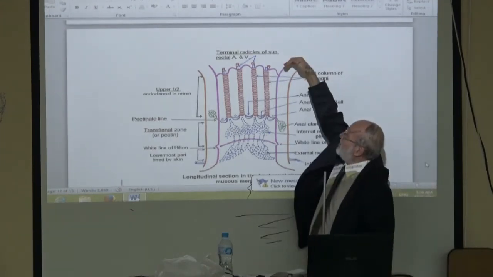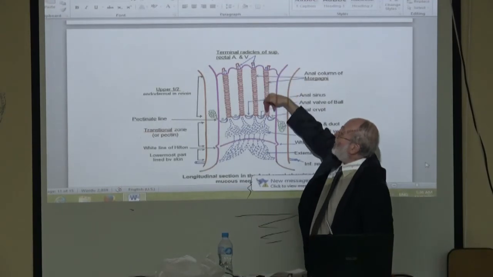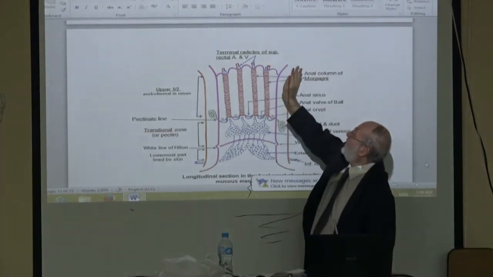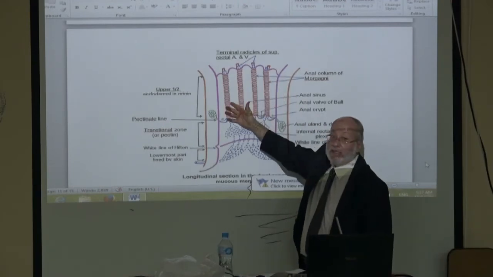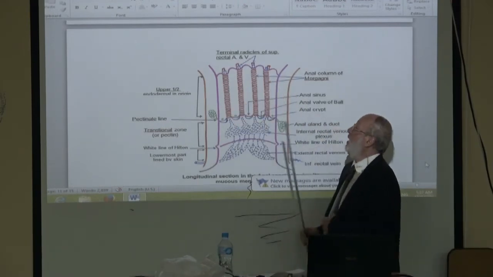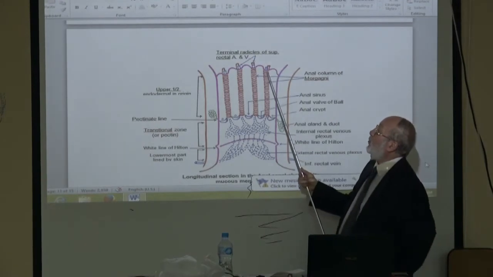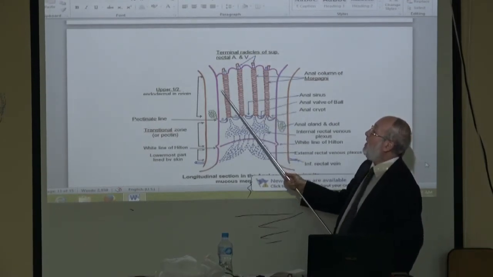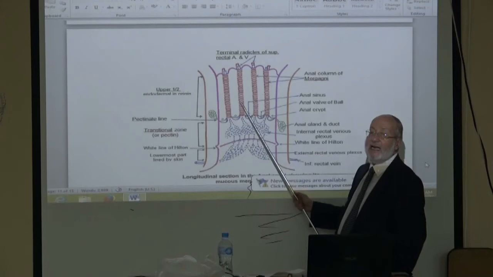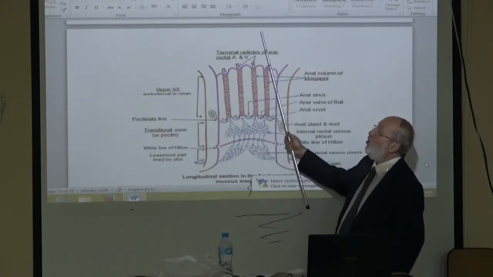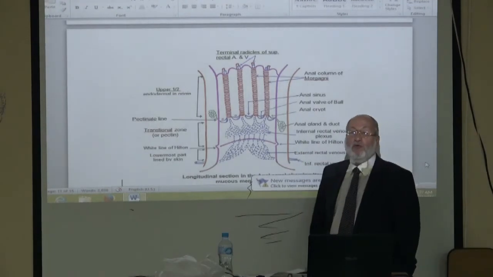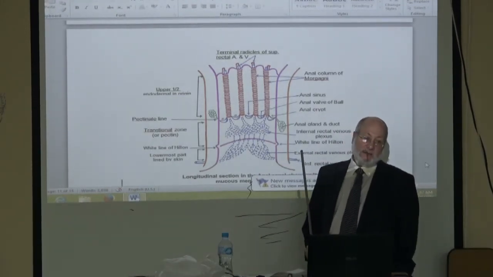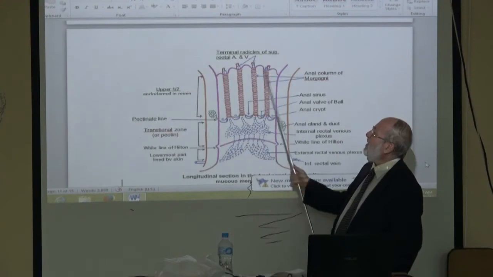These run vertically in the submucosa, elevating the mucosa, leading to columns of Morgan. The tributaries of the superior rectal vein in the upper half of the anal canal and the lower part of the rectum form a venous plexus.